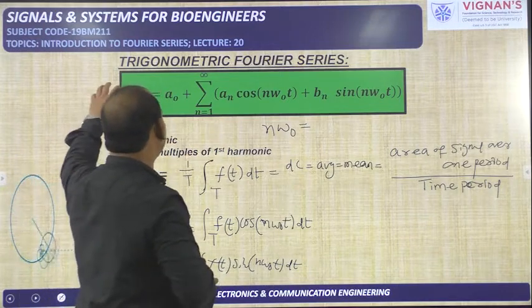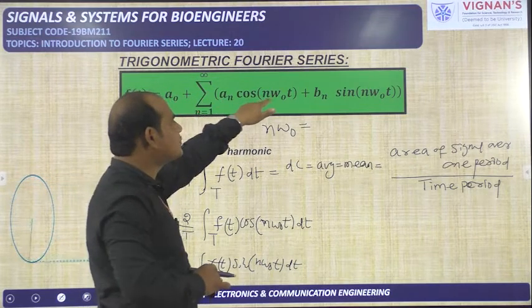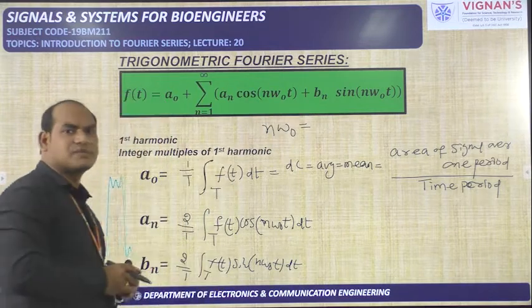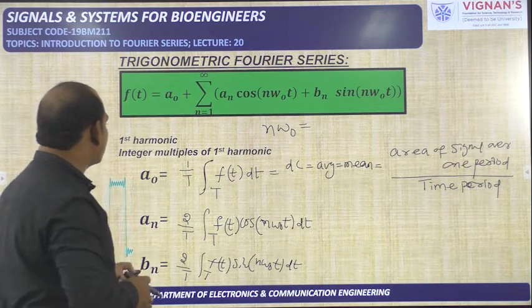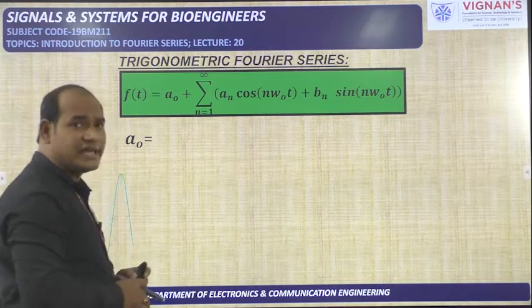Then f of t is equal to 2 plus sigma n is from 1 to infinity n by pi cos n omega naught t plus 0. Okay, that is the Fourier series representation for the given periodic signal. Now we will see the proofs for a naught, an, bn. How to get a naught value?